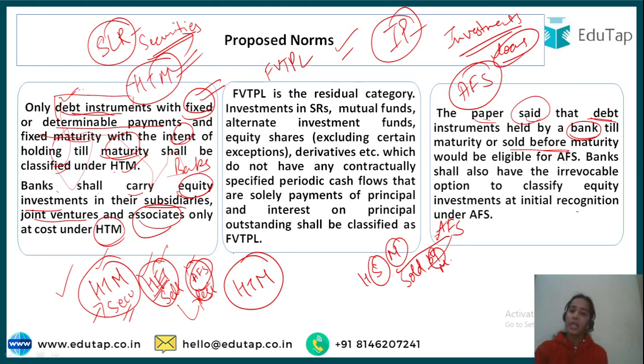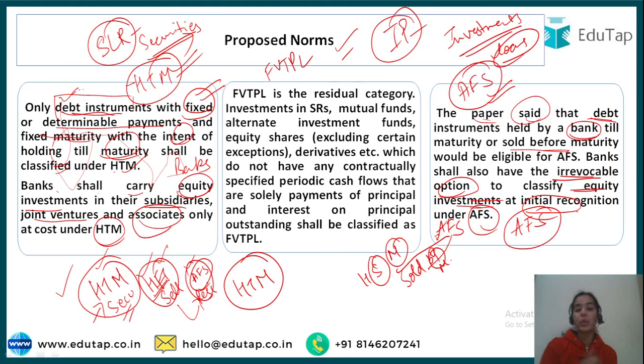Then it will come under the AFS, when the bank is not very sure that it can hold the security till maturity, or it can sell before maturity also. That kind of instrument can come under the AFS. Okay, banks shall also have the irrevocable option, that is, an option that it cannot reverse, to classify equity investments at initial recognition under AFS. So the equity investments can also come under the AFS, and the bank has to tell in the starting only that it wants to put this equity investment under the AFS. And once it has been decided that it will come under the AFS, the bank cannot change the decision.